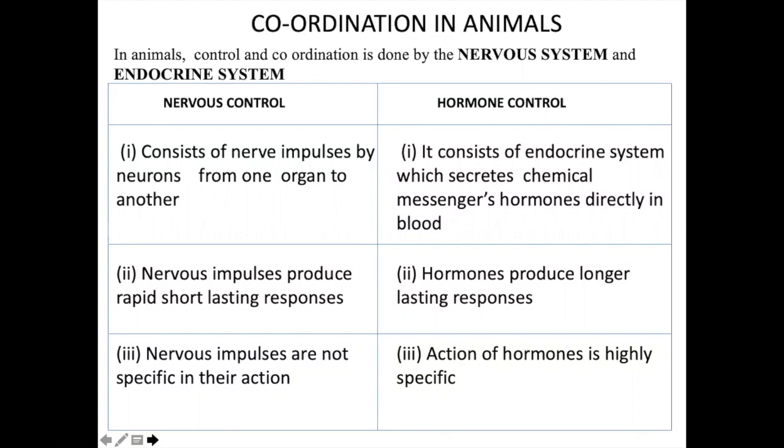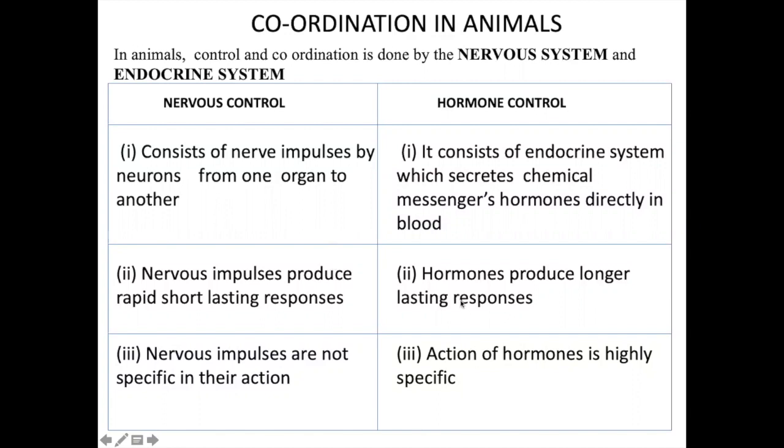The hormone control consists of the endocrine system, which secretes chemical messengers, hormones, directly into the blood. They produce a longer lasting response. The action of hormones is highly specific.